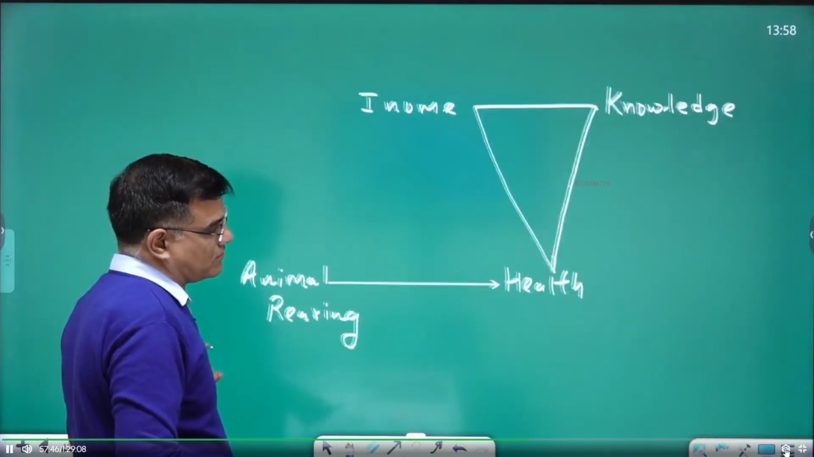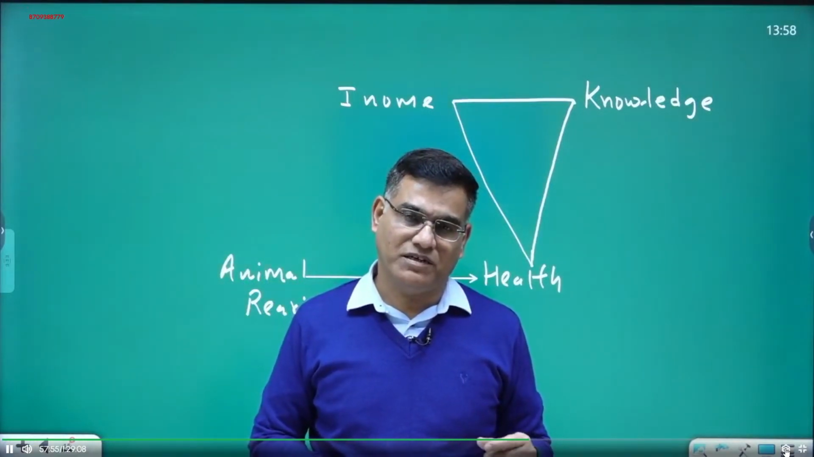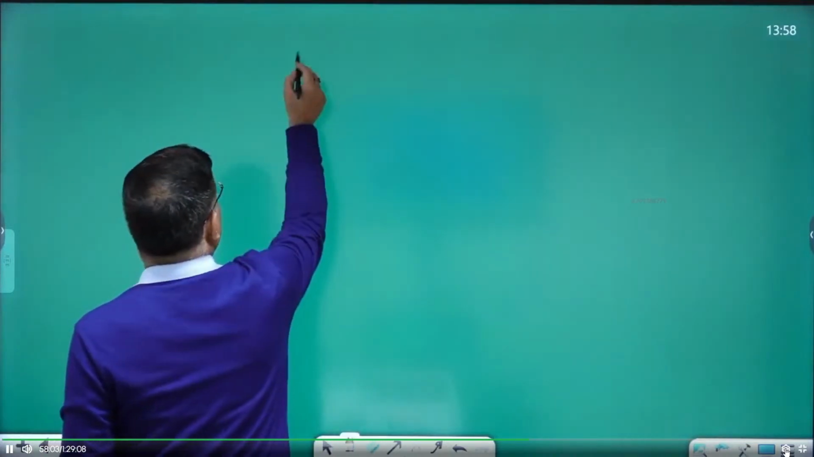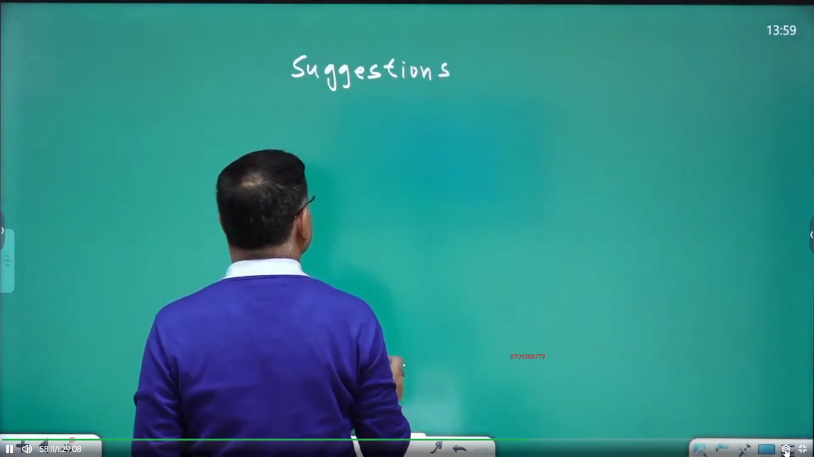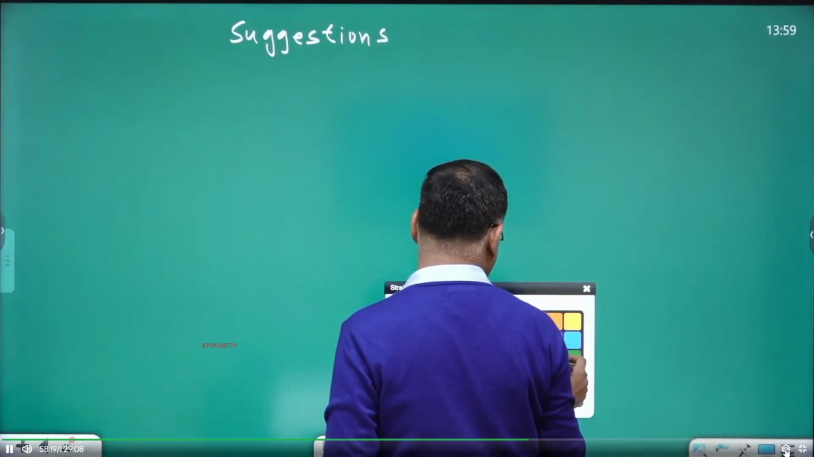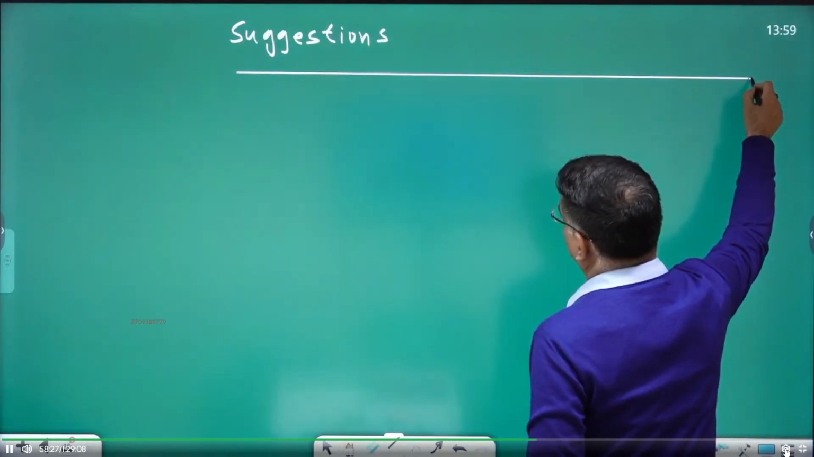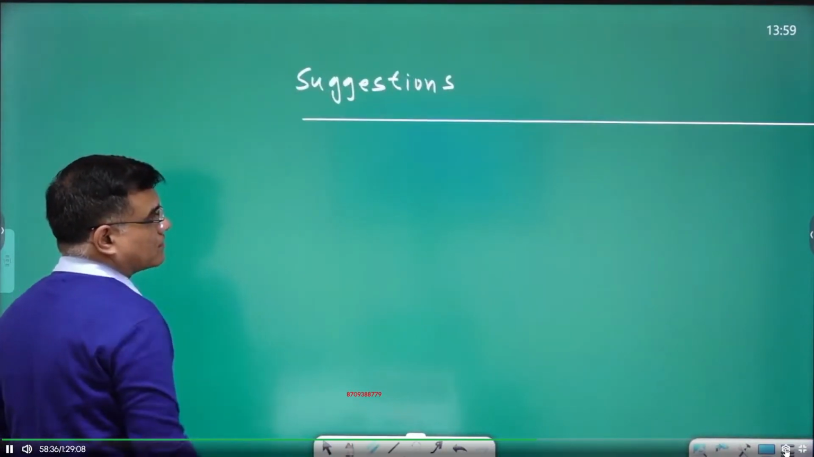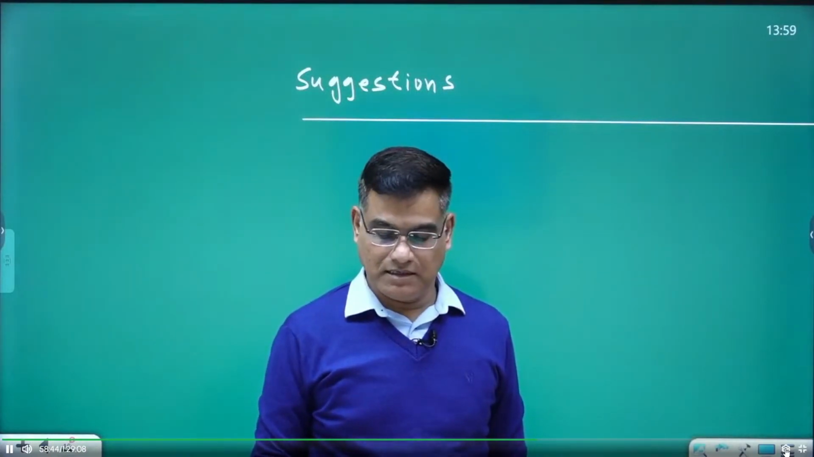Now we are to study the suggestions, how we can develop this sector of animal rearing or animal husbandry in our country. Suggestions. In 2015, the second part of the question asked about suggestions for development. And there should be sequencing in your suggestions. Which suggestion is first required to be followed, which is second, like that, right?